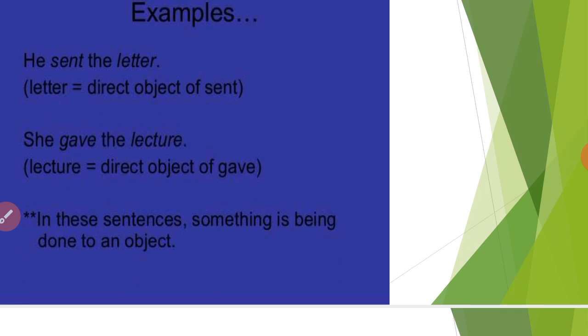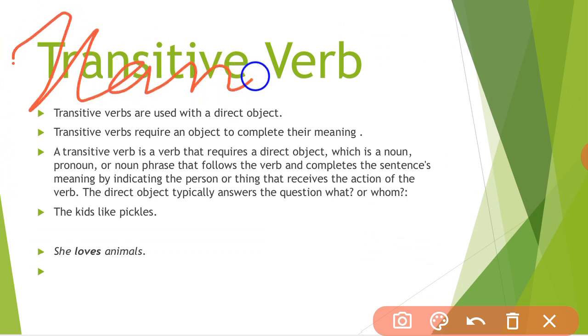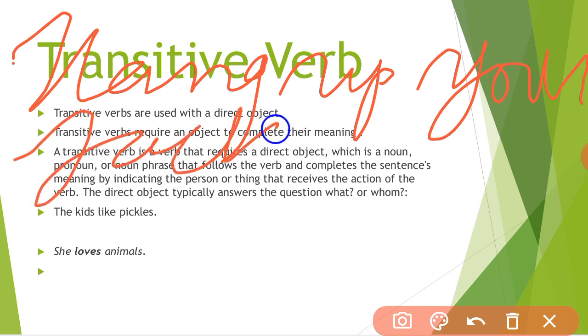A transitive phrasal verb takes an object. For example, hang up your jacket.